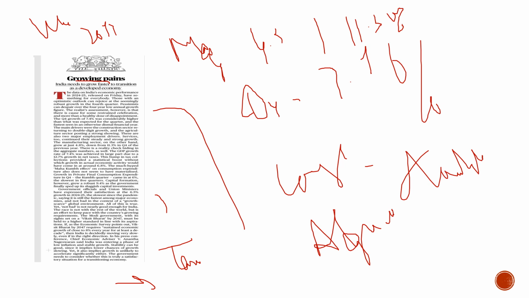Here the author has highlighted an important point, please do write this down. To achieve the status of Viksit Bharat, we at least need to grow by above 8% for a decade. Then only can we achieve this Viksit Bharat goal.